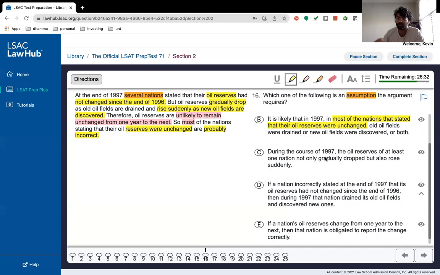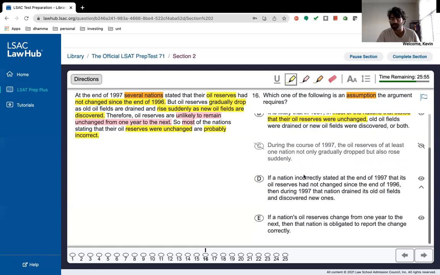So for example, if for the first 10 months they go down 1 unit every month, and then in the last 2 months they go up 5 units, that still means that they're at the same place as they were, right? Because for the first 10 months they went down 1 each month, which gives us 10, and for the last 2 months of the year they went up 5 each time, which gives us 10 again. And then we're still at equilibrium, but we're trying to show that they're mistaken, that they're incorrect. So they can't be at equilibrium, which C does not help us do.